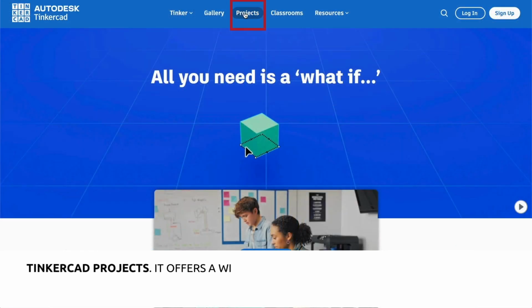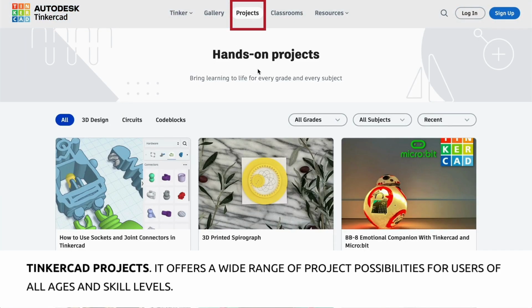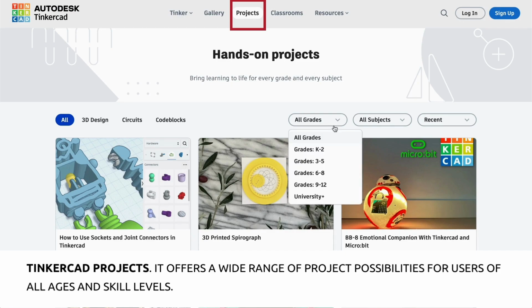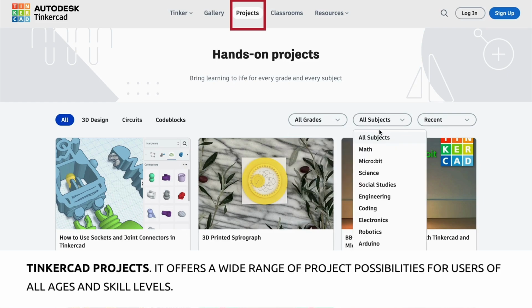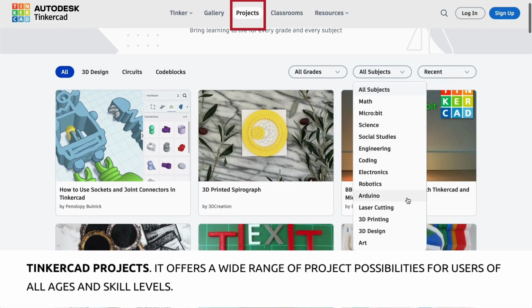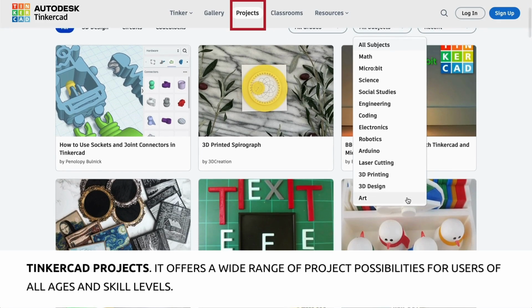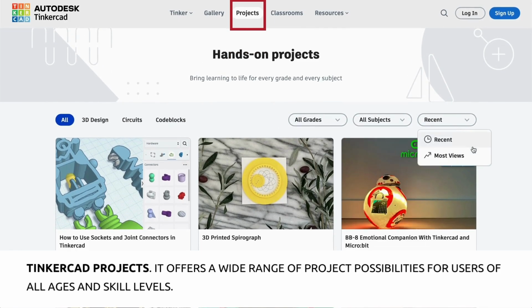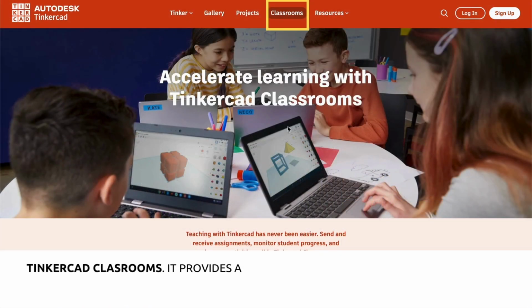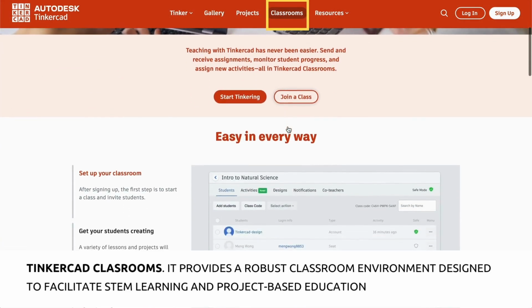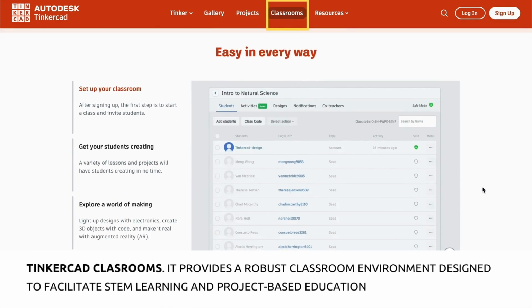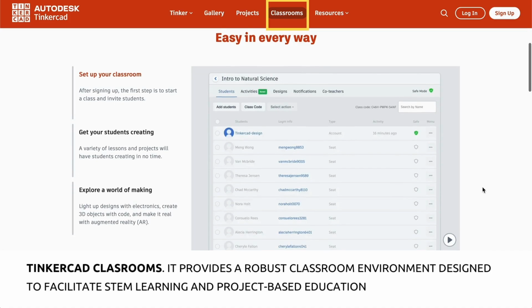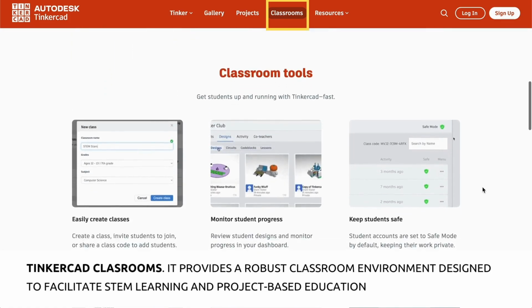In the projects section, TinkerCAD offers you multiple ideas to develop, both for beginners and advanced users. You can filter these projects based on the level of difficulty, the subjects, or the time they have been available online. To facilitate learning, TinkerCAD has the Classroom section, designed specifically for educators who want to implement STEM as science, technology, engineering and mathematics-based projects in their classes.